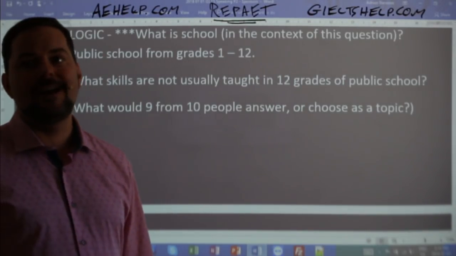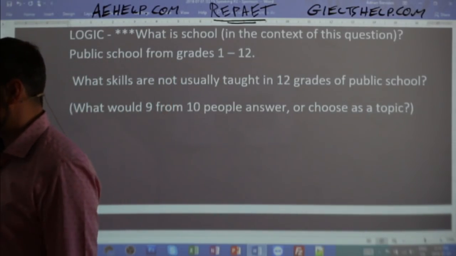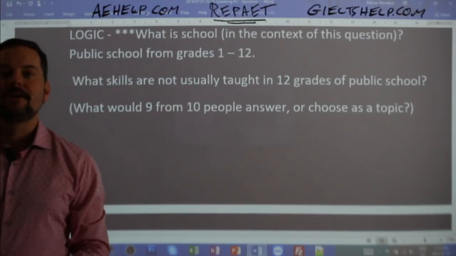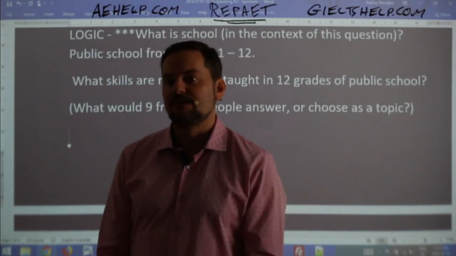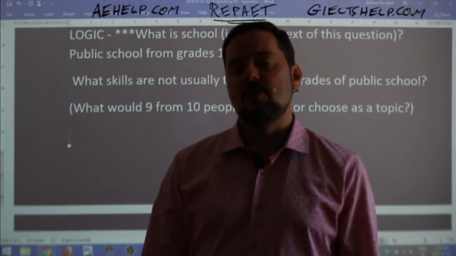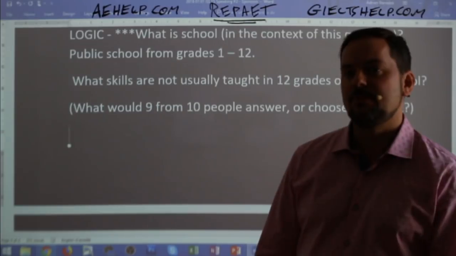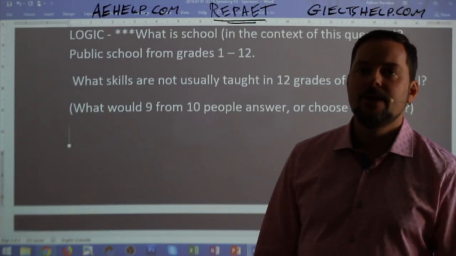So firefighting, Mohammed, yeah, I don't know if 9 out of 10 people would say that learning to put out a fire is one of the top skills that's not taught in 12 grades. It's not bad. You might be able to go with that, Mohammed, and give a good 2-minute response. But I think there are definitely some better answers. Okay, what are some others?